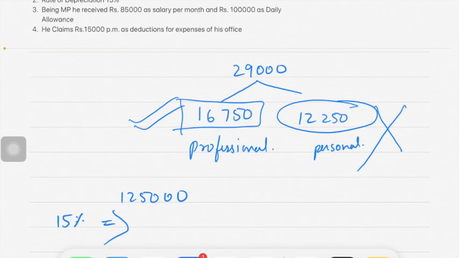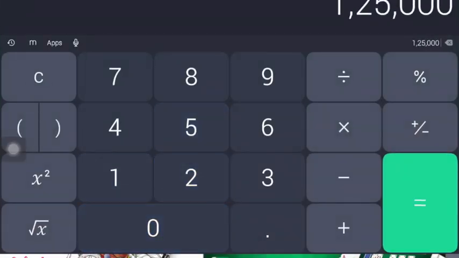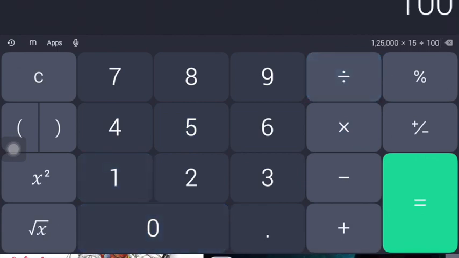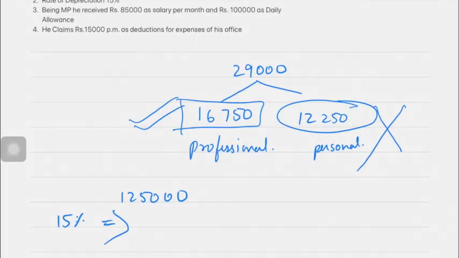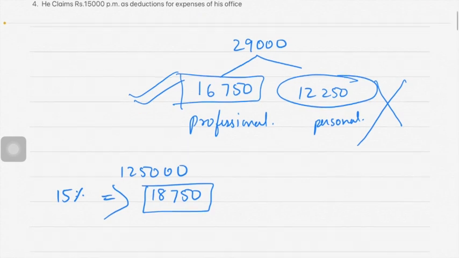Calculate. 1,25,000 into 15% comes to 18,750. Okay. So 18,750 should be the depreciation, but this car is used for private as well as for profession, correct?